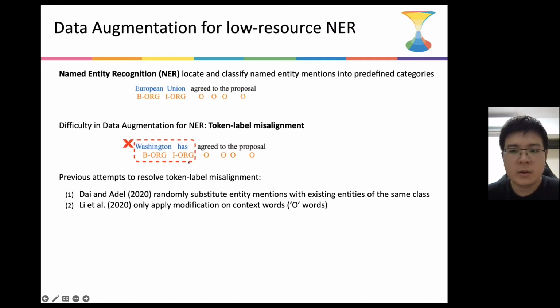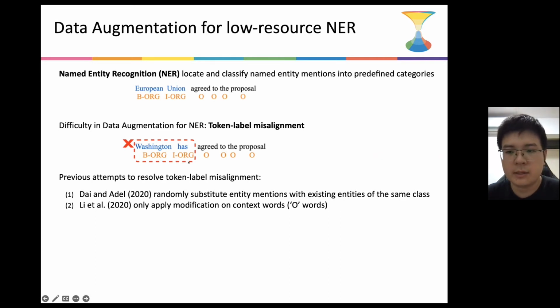In this work, we're focusing on the task of named entity recognition. A quick recap, NER is the task to locate and classify named entity mentions into predefined categories, such as person names, location names, and organization names. It is often solved in a sequence tagging manner, where each token in the sentence is assigned a separate label, indicating whether it is the beginning token, inside token of an entity, or an outside word.